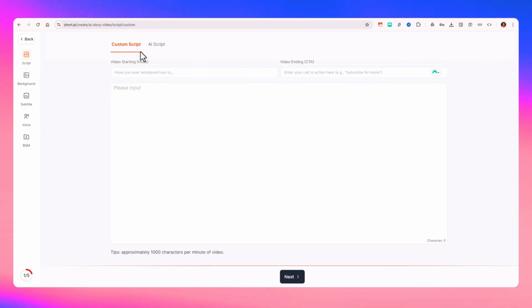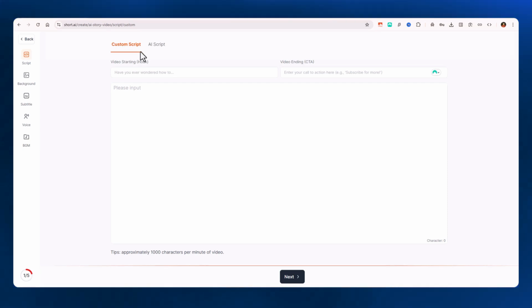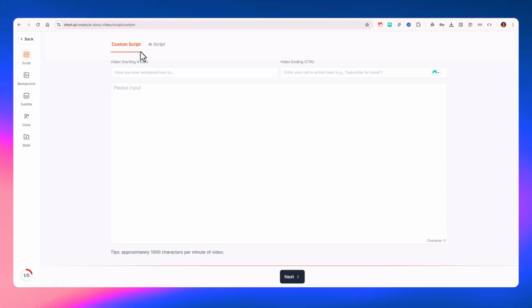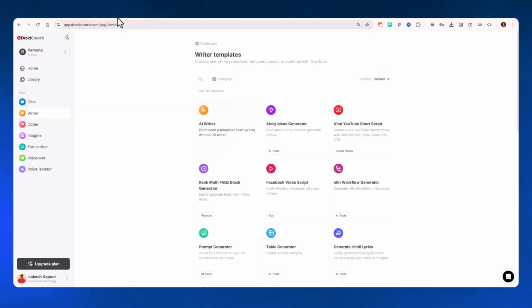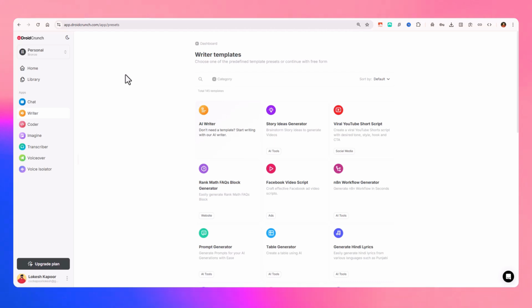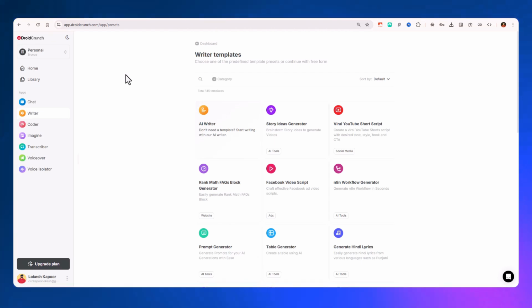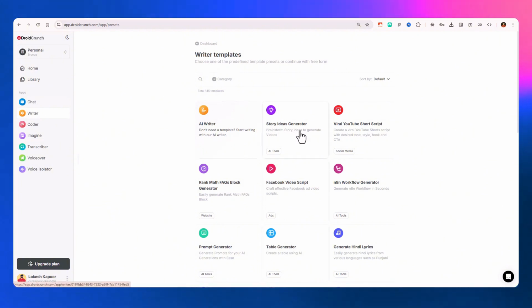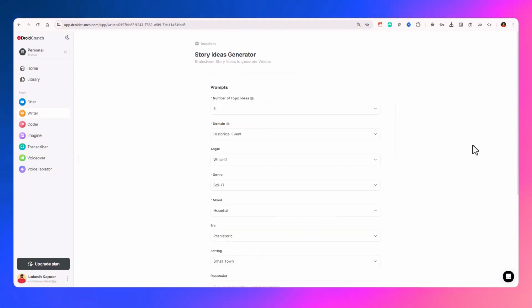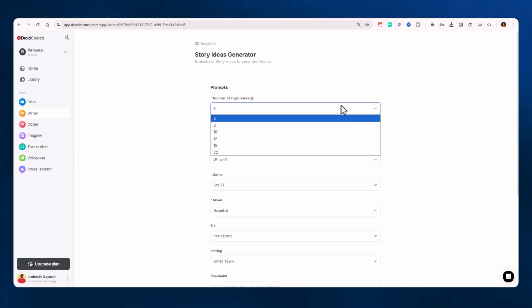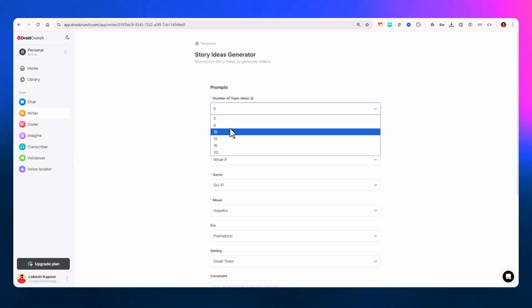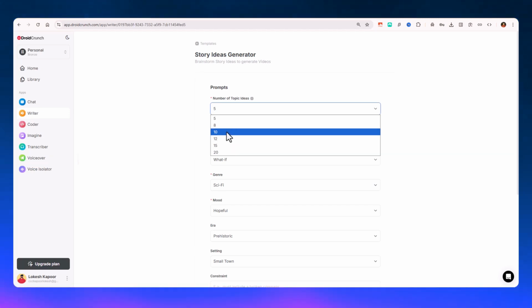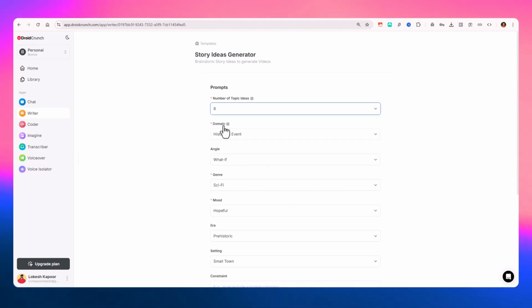By any chance, if you're confused about what you need to do, like what type of video you can create, then you can check out my application called DroidCrunch, app.droidcrunch. You can navigate to it from this URL, and here in the right section you can find this story ideas generator tool. You can access it to generate some ideas. You can choose the number of ideas you want to generate, whether 10, 12, whatever. I will go with 10 options, or maybe 8 are enough.